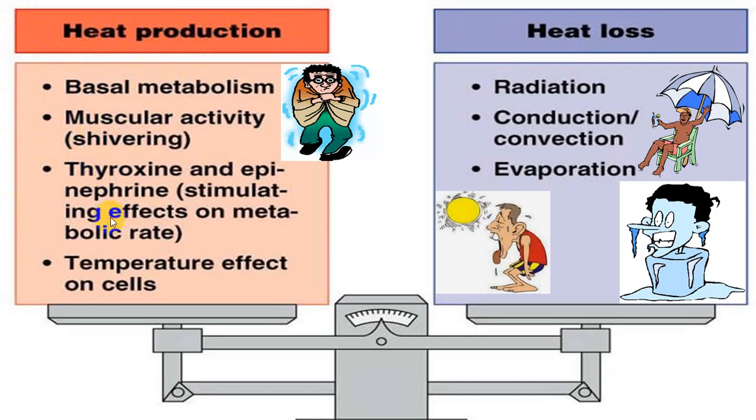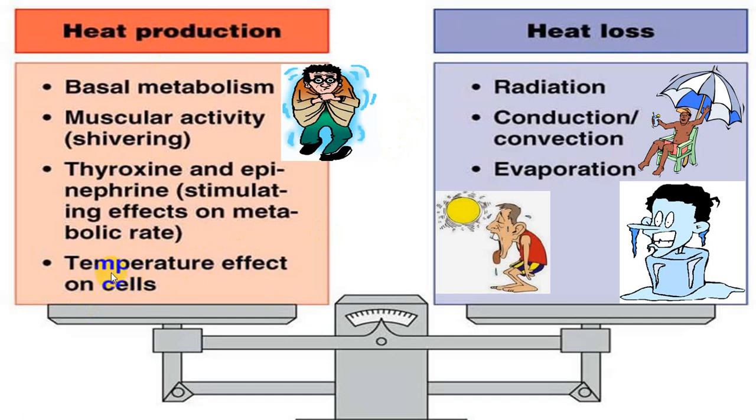Thyroxine, epinephrine, all this particular will increase the basal metabolism. And again, this is as a protective phenomena. So this muscle activity as well as this will be stimulated if there is a fall in body temperature or you are exposed to an external environment where there is a drop in body temperature. External environmental temperature is dropped. And secondary to the temperature, you will have an effect on the cells.